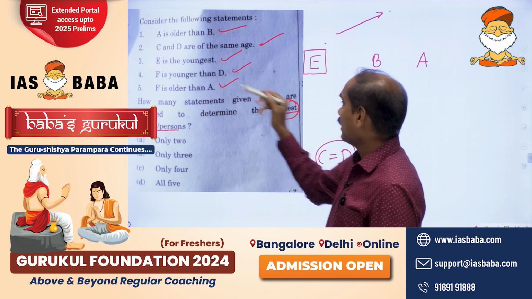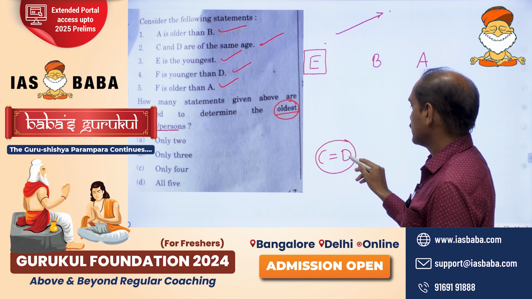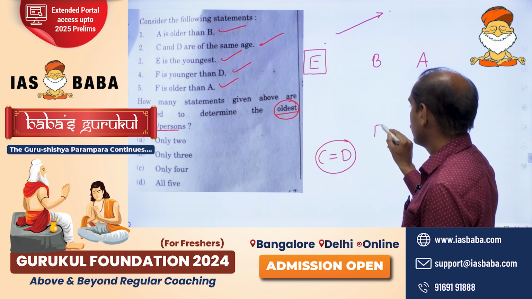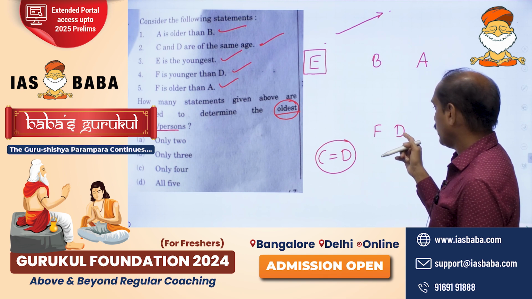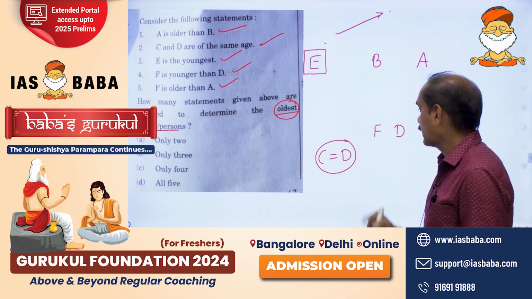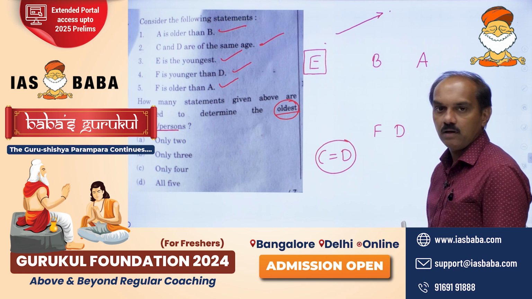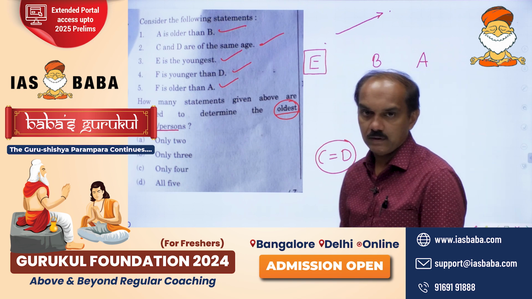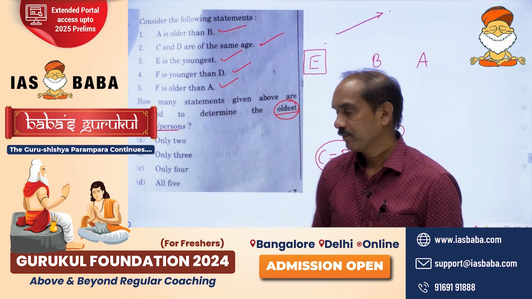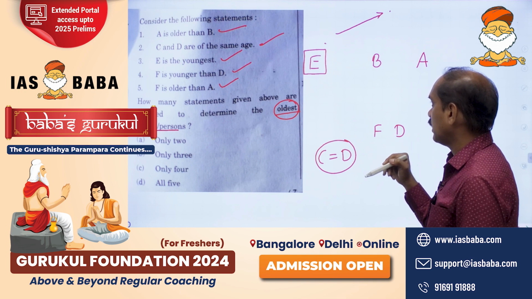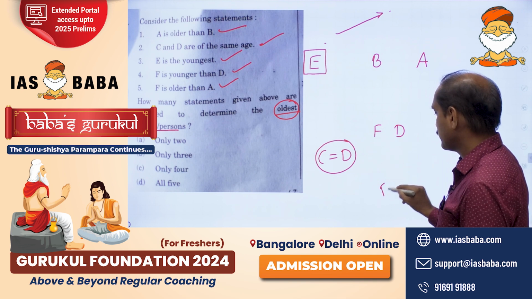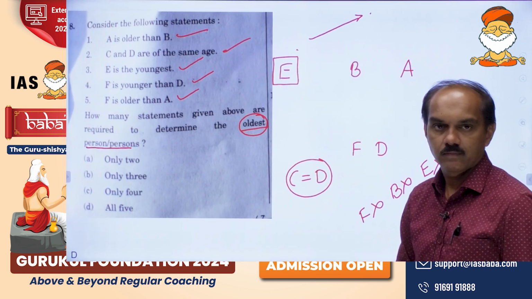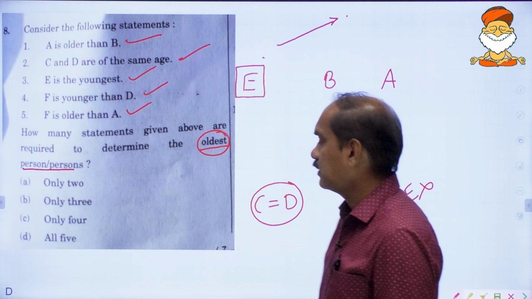Next, F is younger than D. Here is D. F is younger than D means it is like this: D on this side, F on that side. So D is more preferable. D is more preferred than F because D is elder. So F is ruled out. See here, F is ruled out, B is ruled out, E is ruled out. They cannot become the oldest.